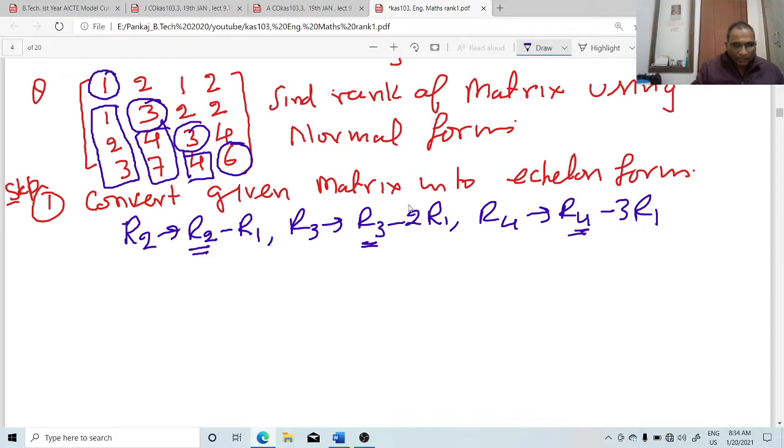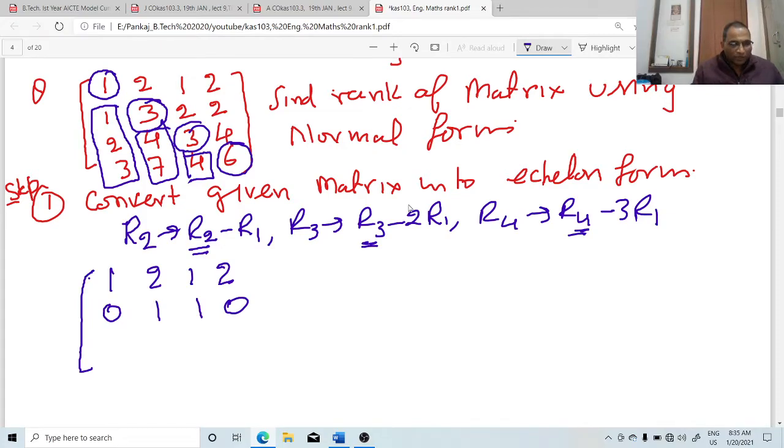Write this. We get 1 2 1 2. R2 minus R1: 1 minus 1 is 0, 3 minus 2 is 1, 2 minus 1 is 1, 2 minus 2 is 0.